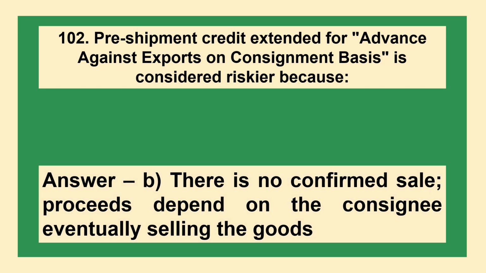Answer is option B. There is no confirmed sale. Proceeds depend on the consignee eventually selling the goods.